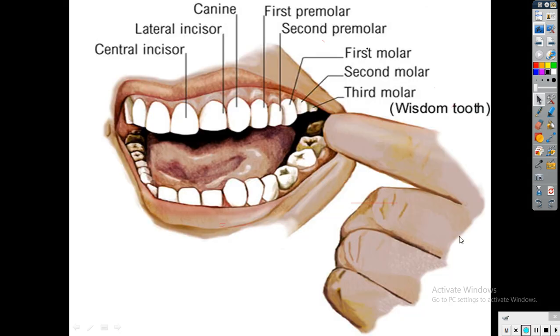There you can see the types of teeth from the center: incisor, side lateral incisor. This is the canine teeth, and these two are the first premolar, second premolar, and these three are the first molar, second molar, and third molar teeth.